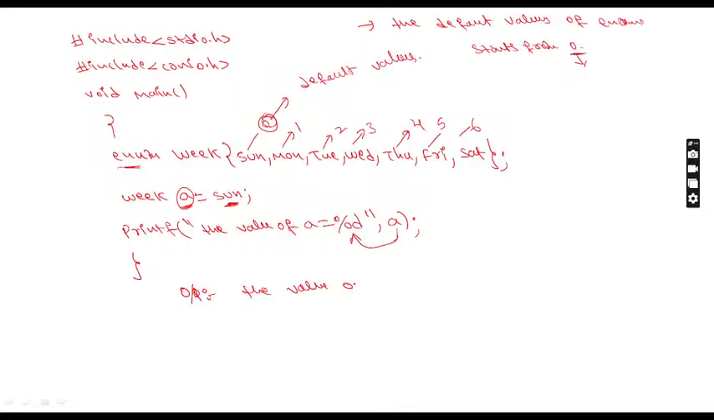The value of A is equal to 0. If in place of Sunday I write Wednesday, Wednesday means 3, so in A there is 3, and if you print the value of A you'll get 3. So now it is clear: whichever name you give, that name's value will be stored in this variable, and that value you are printing. That is called an enum. This is a simple example program on enumeration.